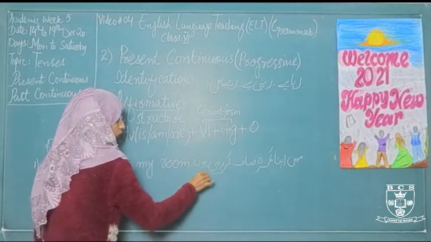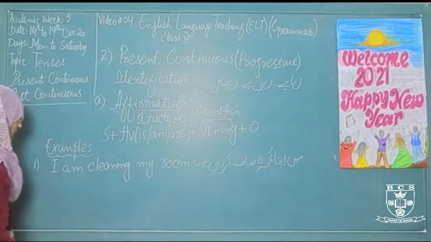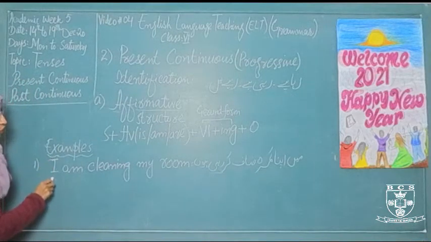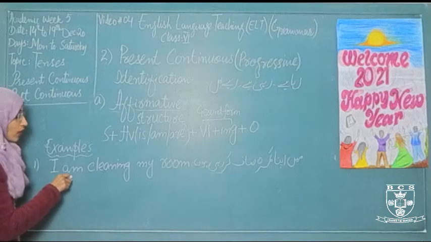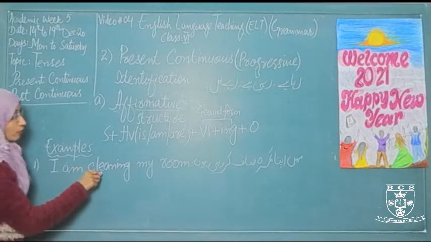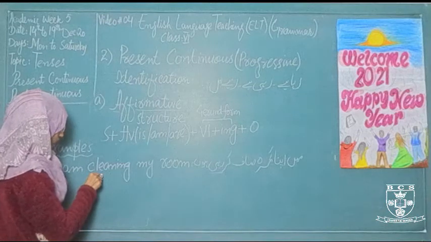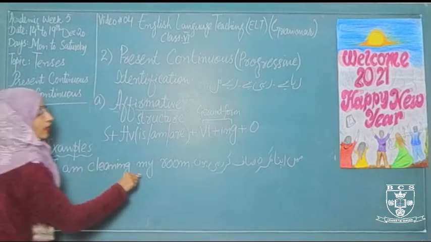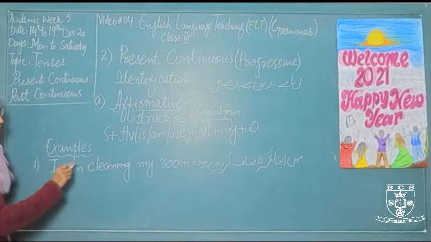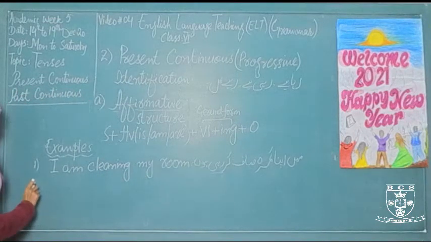Here rahi hu represents the present continuous, and according to its structure, first we use the subject, that is I, then we use the helping verb according to the subject, then the verb with the gerund form, that is cleaning, and then the object. So I am cleaning my room, मैं अपना कमरा साफ कर रही हूँ.